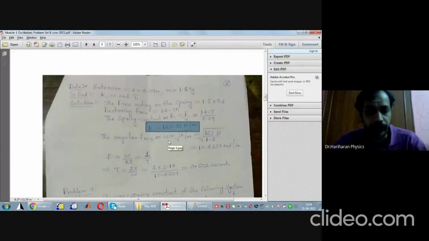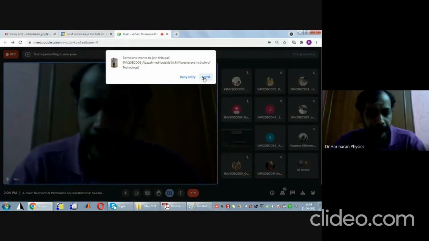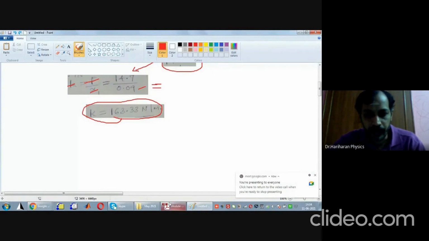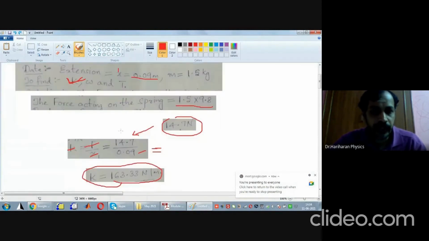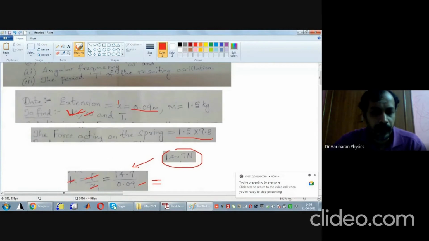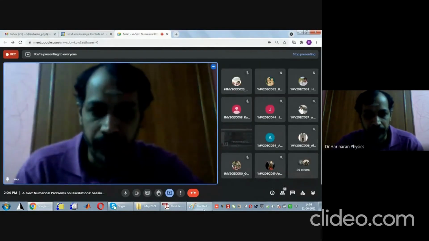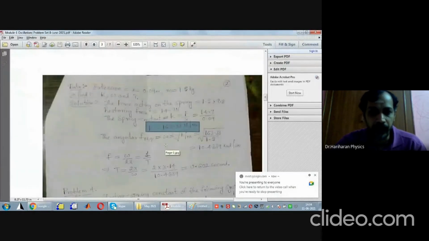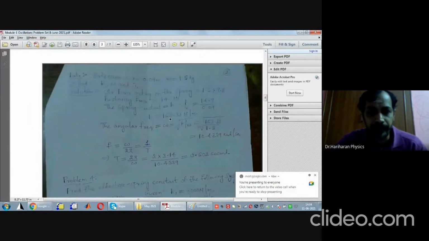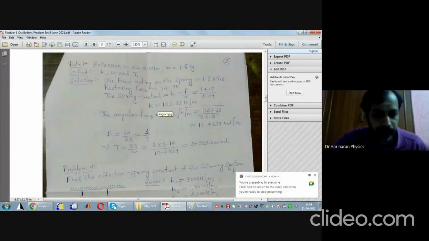Next, what do we have to do? K is known. Next, we have to find omega. How do you find the angular frequency? Omega is equal to square root of k by m. The expression for angular frequency is omega square equal to k by m, or omega equal to square root of k by m, all one and the same.